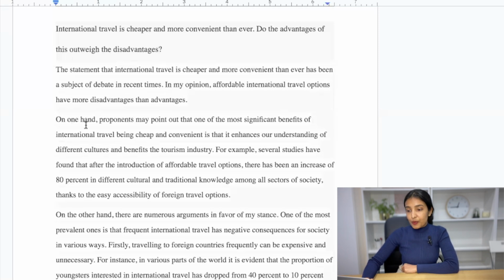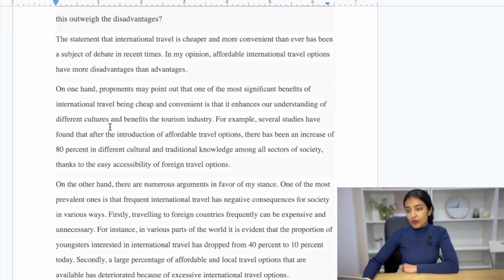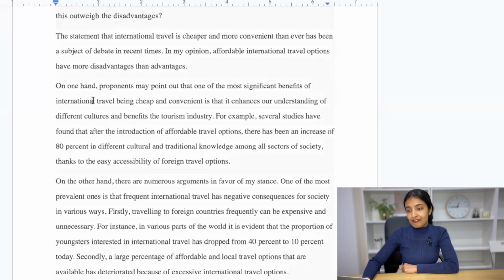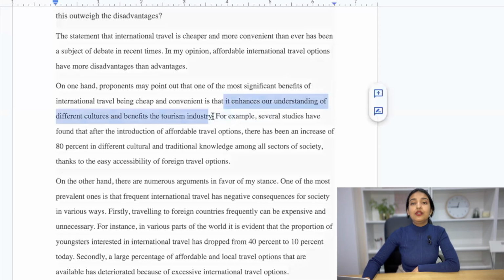On one hand, proponents may point out that one of the most significant benefits of international travel being cheap and convenient is that, paraphrased, it enhances our understanding of different cultures and benefits the tourism industry. So this is the part where you need to come up with ideas. So it's important that you have ideas. So read, go through different topics, improve your general knowledge.